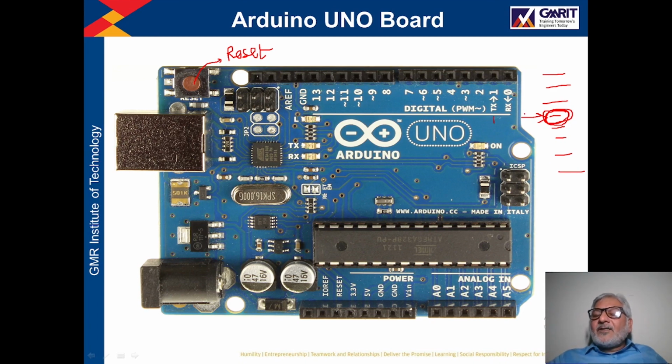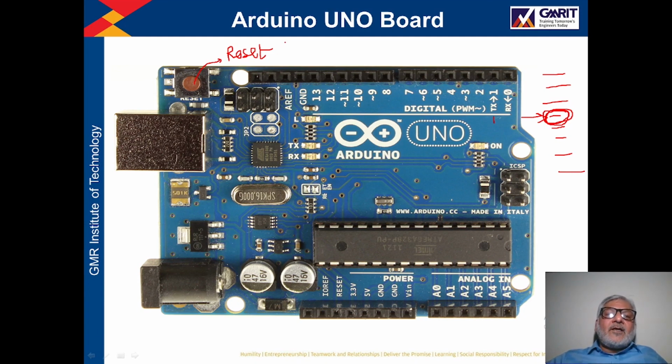It is stuck at this point, and it happens. In your computer also it happens. Sometimes your computer hangs. At that time what do we do? We reset our computer. Same way, if at any point of time this processor hangs up at a certain instruction, then you can reset this processor. For reset, this button is available. You have to press this button, then the processor will be reset.